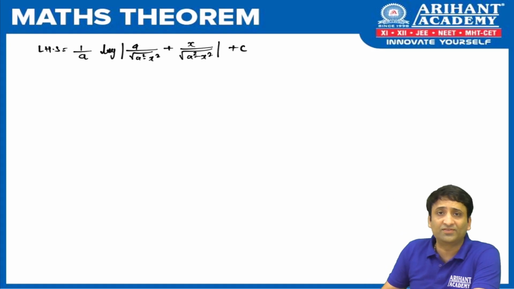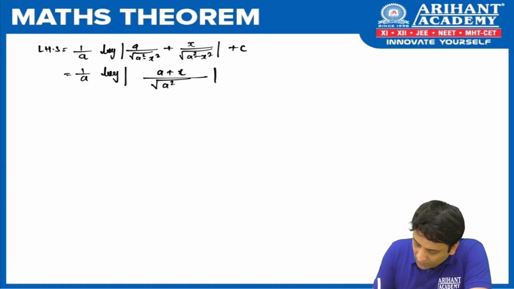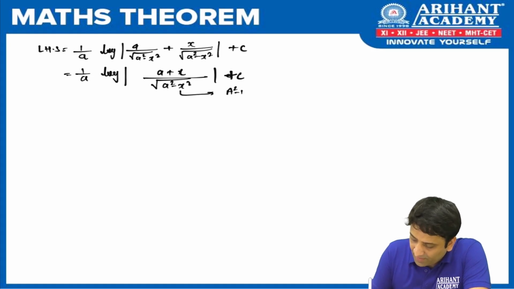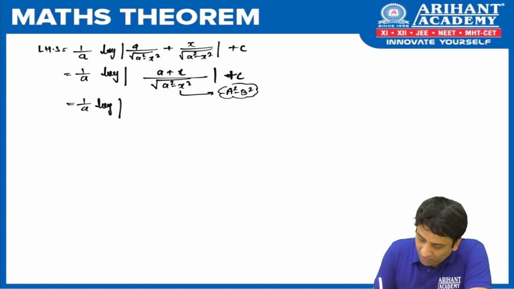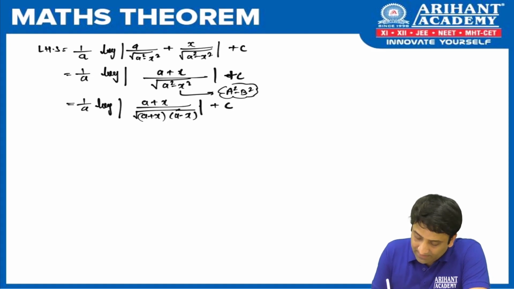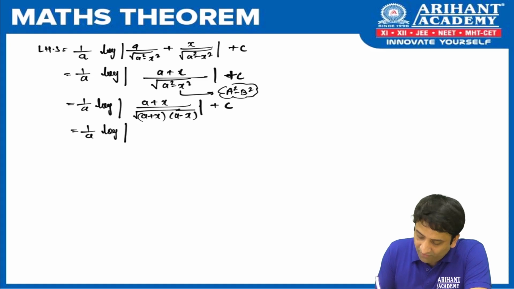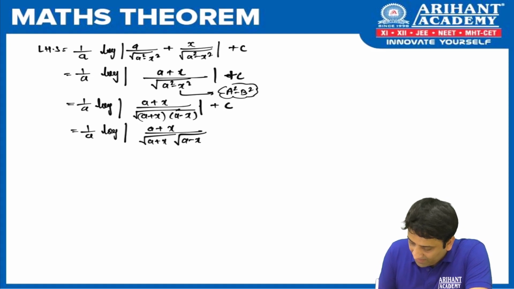And it's just like the previous theorem, the calculation will continue. Can we say the denominator is same? So we group the numerator to get a plus x upon a square minus x square, plus c. Here in the denominator, can we go for the a square minus b square formula, which is a plus b into a minus b? So what we get is 1 upon a log of mod of a plus x upon under root of a plus x into a minus x. Okay, let us separate the root in the denominator. So we get log of a plus x upon root of a plus x into root of a minus x plus c.